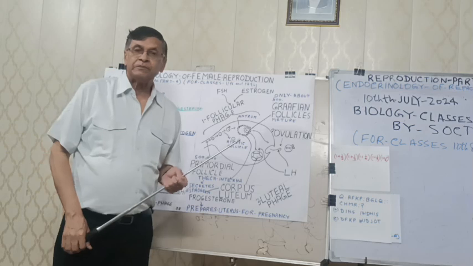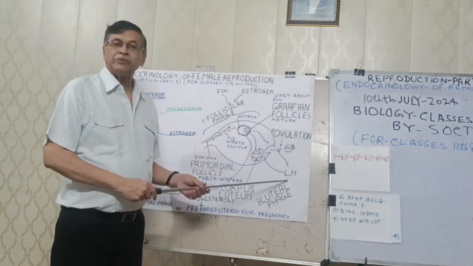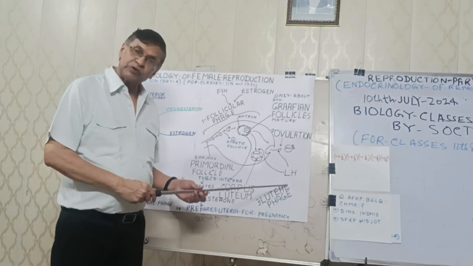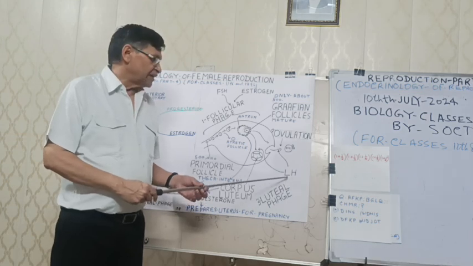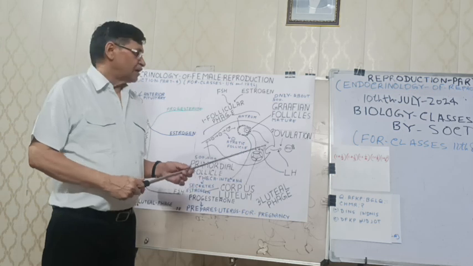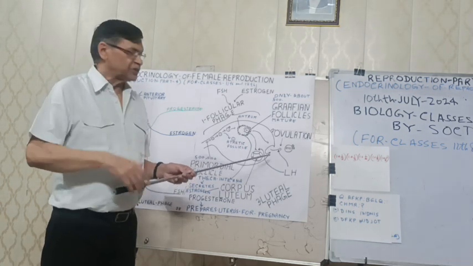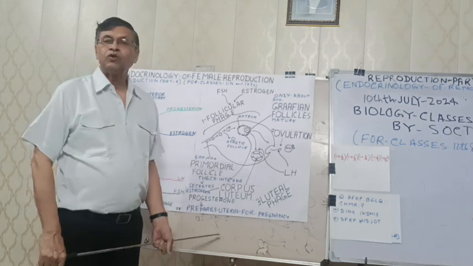Now what happens? The role of the second pituitary hormone comes, LH or luteinizing hormone. It is released as a surge. The Graafian follicle comes to the surface, ruptures and releases the ovum.